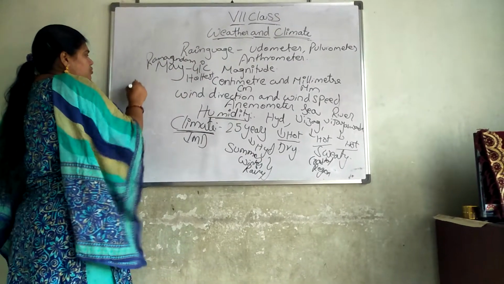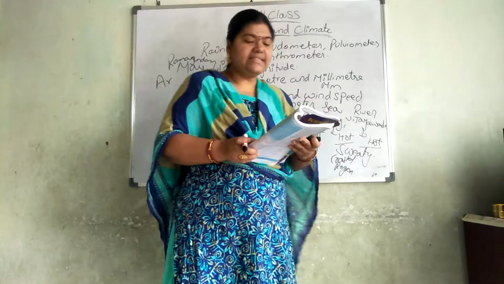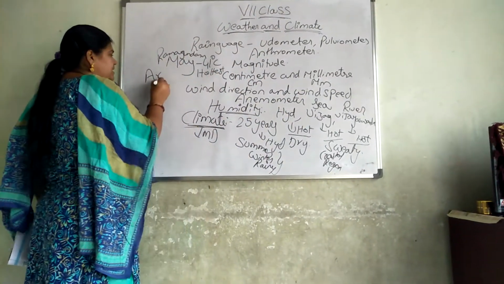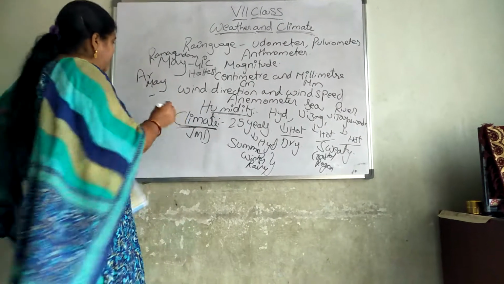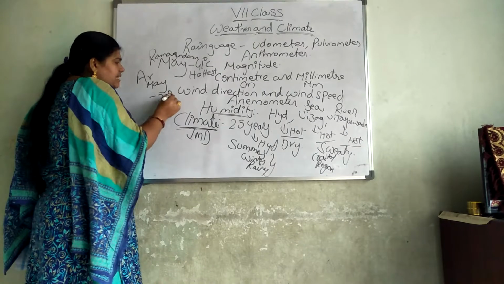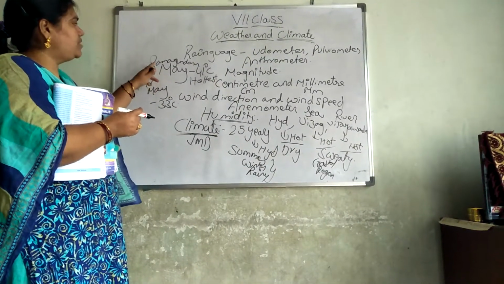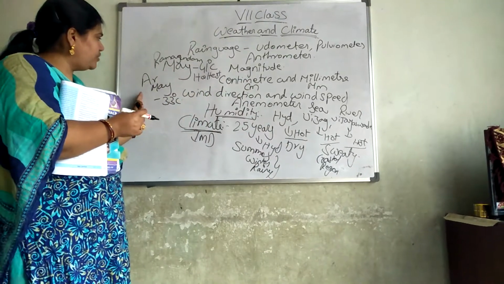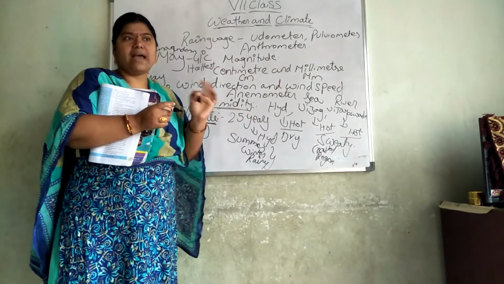Next, coming to Arogyavaram, there also the highest temperature is in May, 33 degrees Celsius. In Ramagundam the maximum temperature is 41 degrees Celsius and in Arogyavaram it is 33 degrees Celsius.